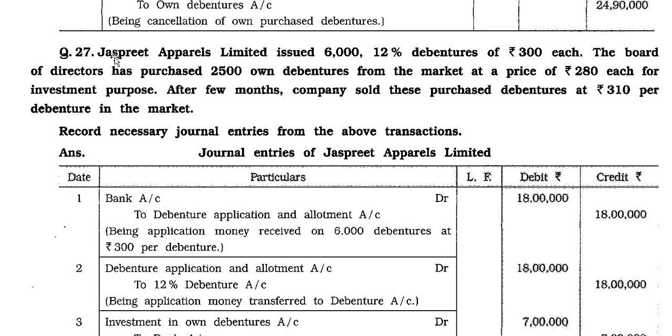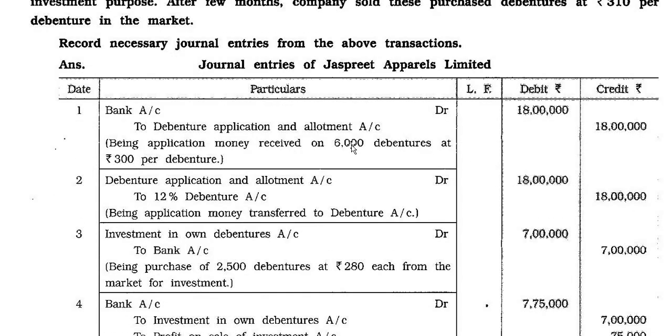Jasprit Apparels Limited issued 6,000 12% debentures of rupees 300 each. The board of directors has purchased 2,500 own debentures from the market at a price of rupees 280 each for investment purpose. After a few months, the company sold these purchased debentures at rupees 310 per debenture in the market. Record necessary journal entries from the above transaction. Now, answer part. Journal entries of Jasprit Apparels Limited.